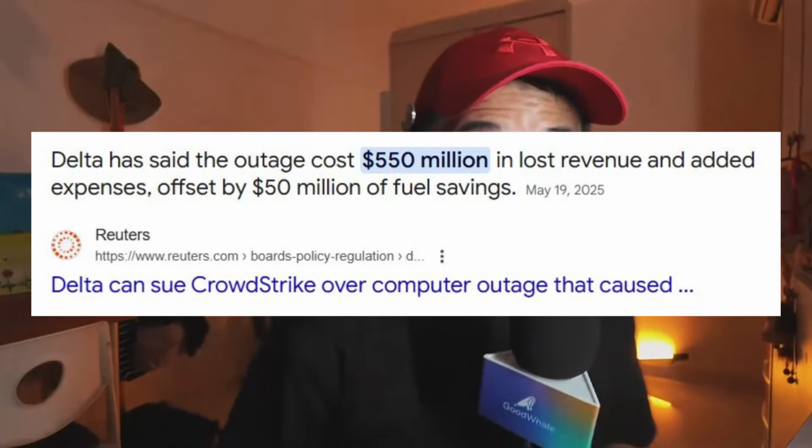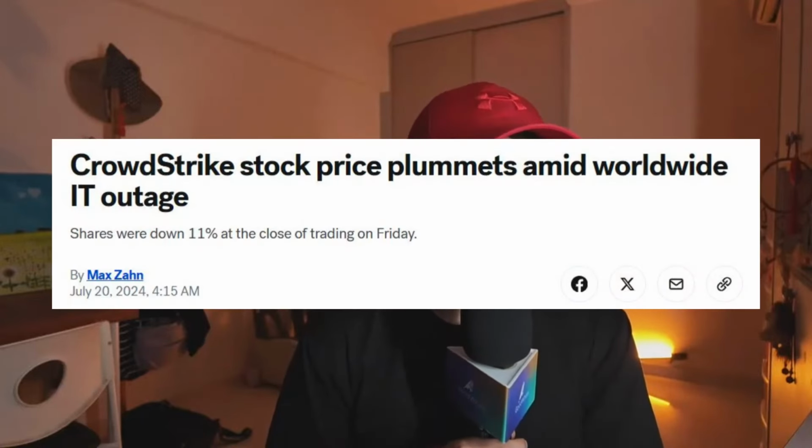And in actual fact, Delta Airlines estimated it lost 500 million due to losses and so on. But in the end, CrowdStrike only paid 10 million in credits to them. CrowdStrike, on the day that it happened, saw its stock price drop 11%.